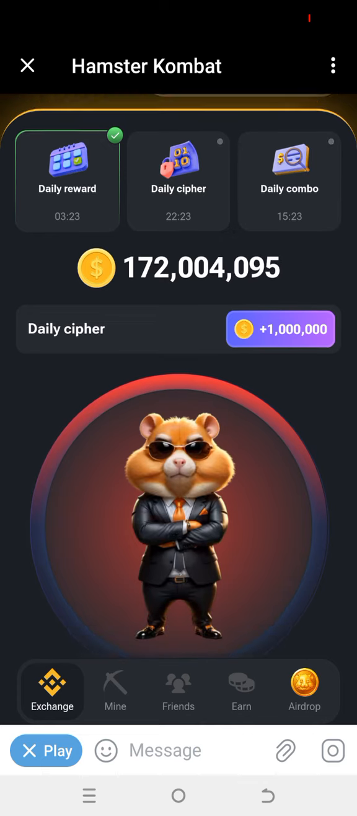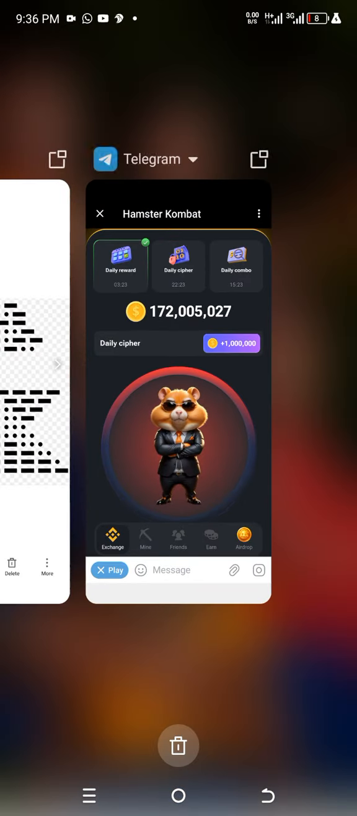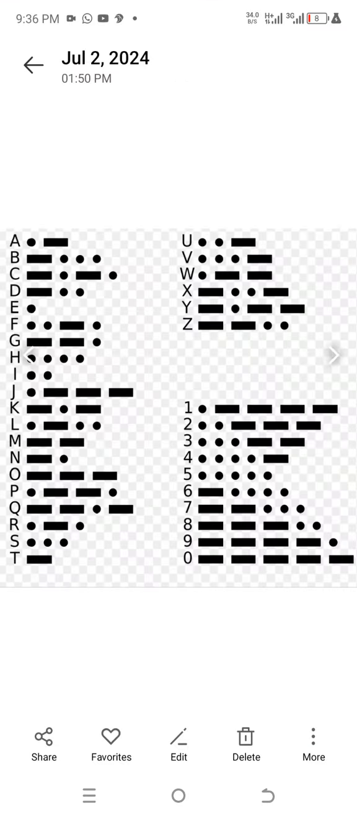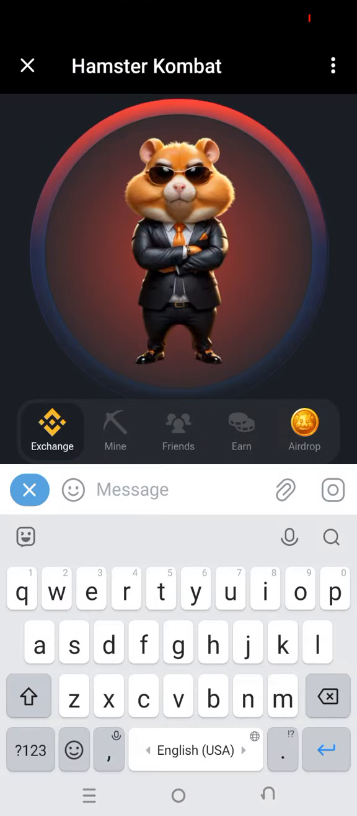What you need to decrypt the code for today is the International Morse Code, which can be downloaded from the Google app, or I just screenshot my own. So let's move on to the daily cipher Morse code for today.